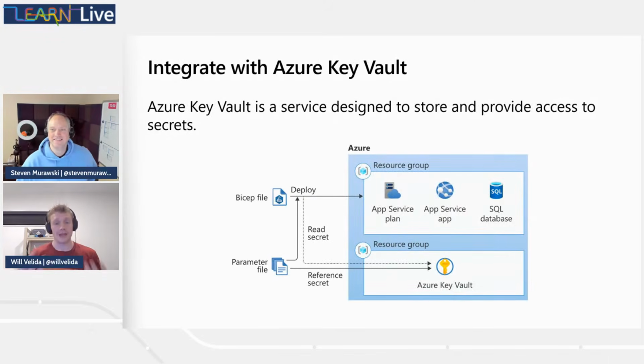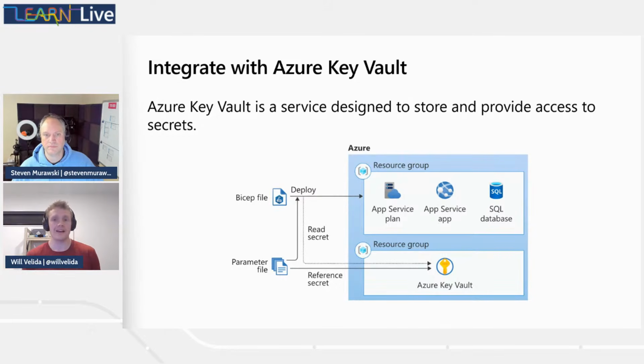Well, what we can do is integrate our Bicep templates with Azure Key Vault. For those of you who have never heard of Azure Key Vault before, essentially it's a service designed to store and provide access to our secrets. We can integrate our Bicep templates with Key Vault by using a parameter file, but rather than providing the value of the secret, we provide a reference to that Key Vault secret, by referring to the Key Vault and the secret in the parameter file.